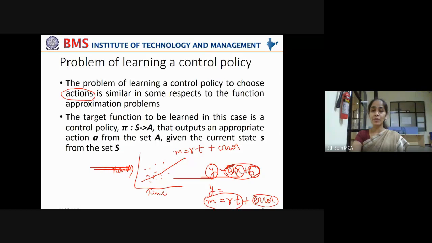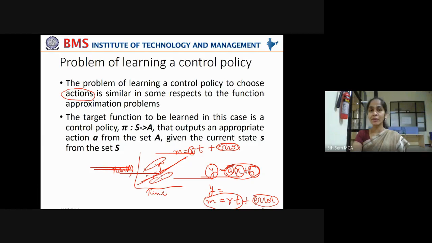This is an approximation because all the data points don't lie on this line. Some data points are here, some data points are here. The distance between the line I am using to describe the behavior of the data and the actual values, that distance is this error. And R is the slope, the rate at which, if time increases, marks increase. That is given by R.